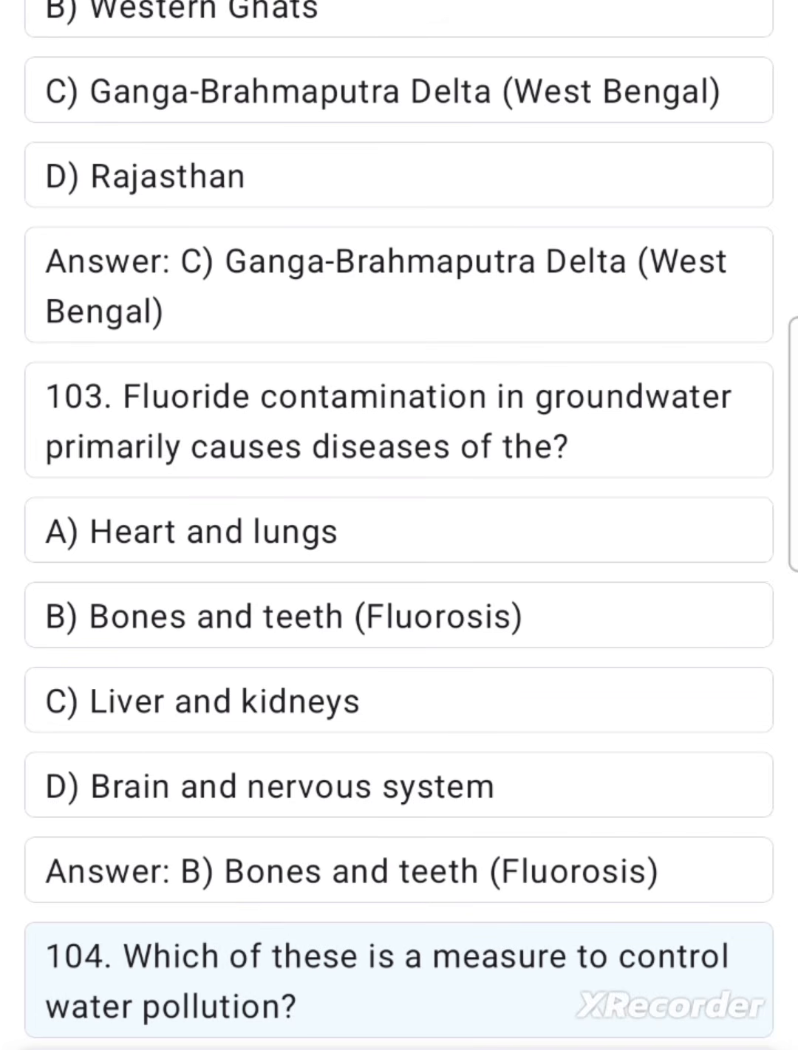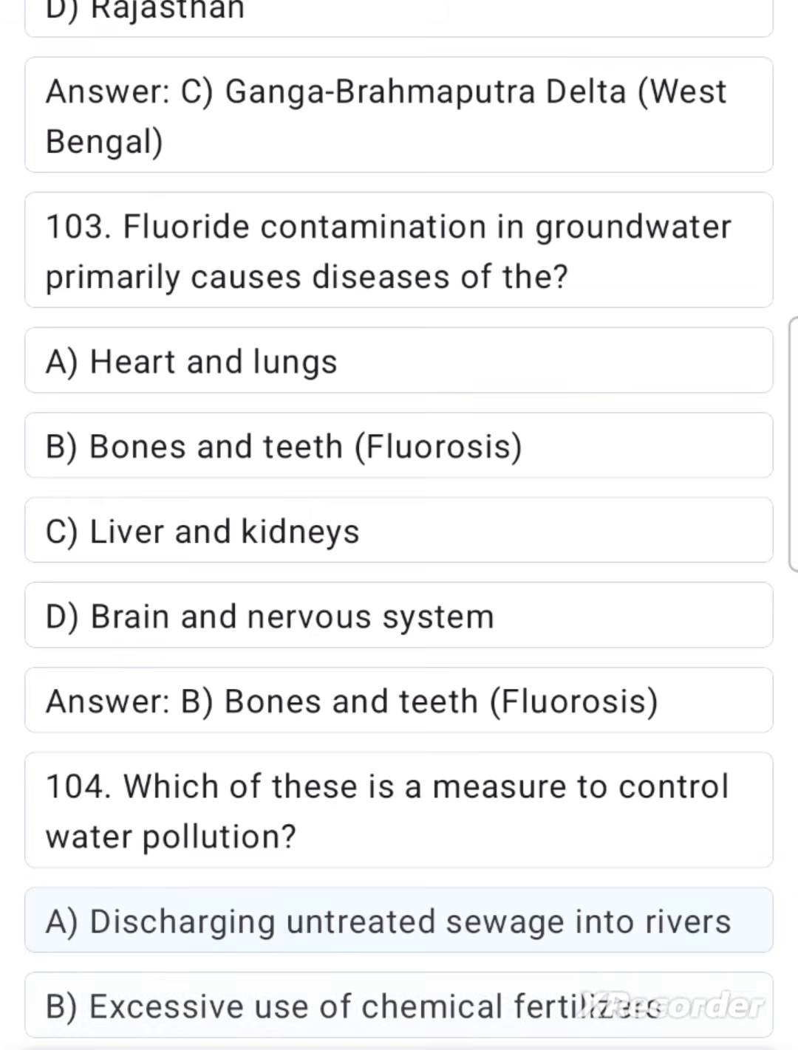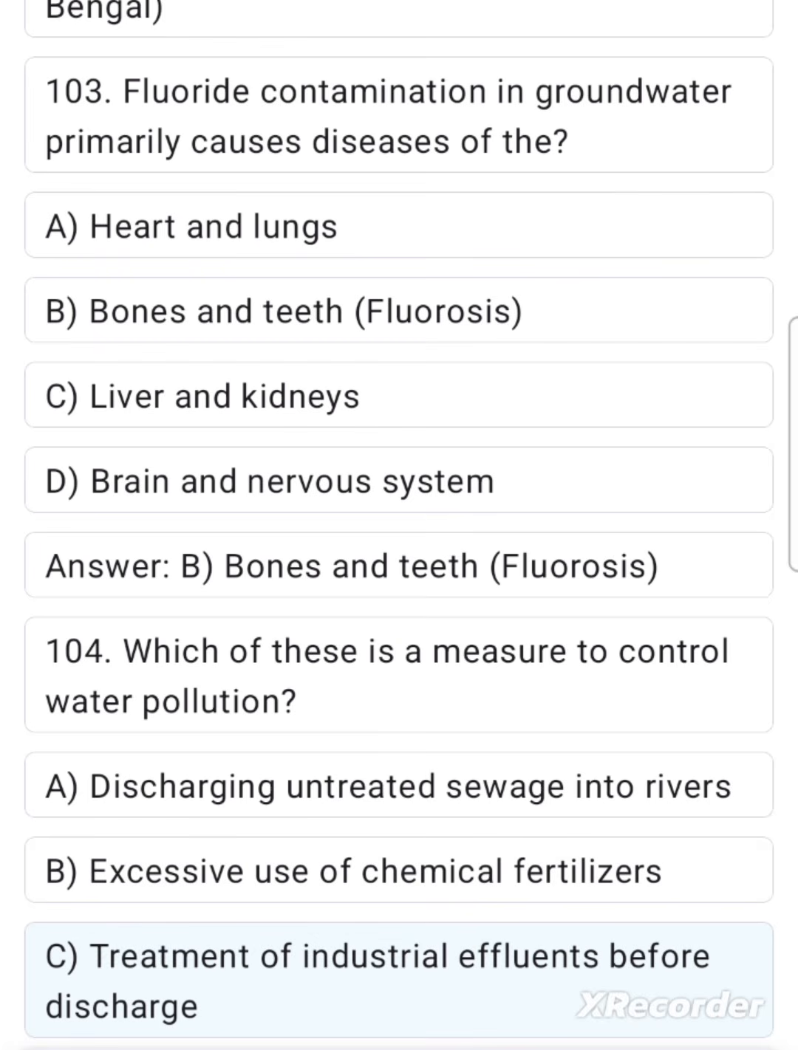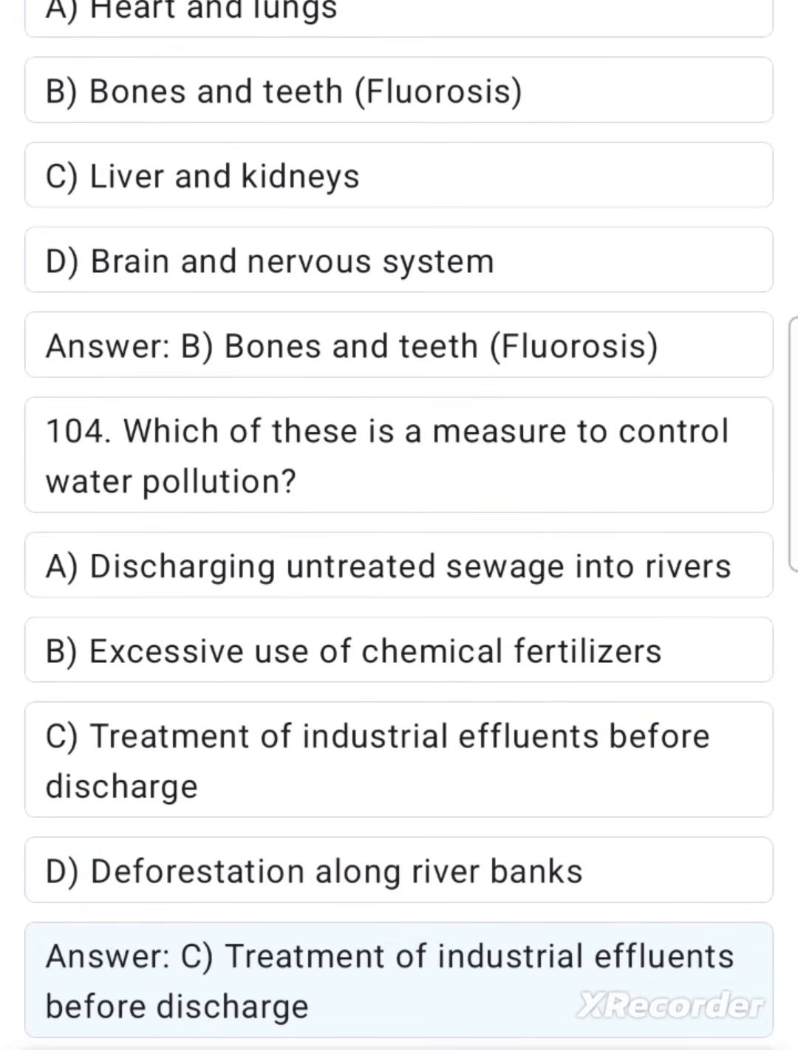104. Which of these is a measure to control water pollution? A. Discharging untreated sewage into rivers. B. Excessive use of chemical fertilizer. C. Treatment of industrial effluents before discharge. D. Deforestation along river banks. Answer C. Treatment of industrial effluents before discharge.